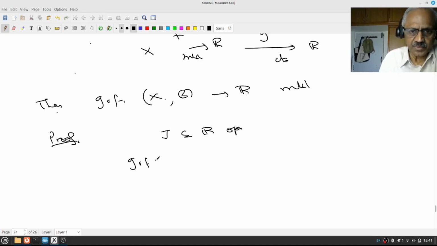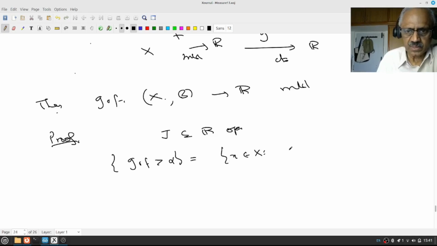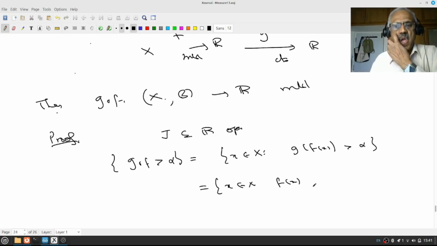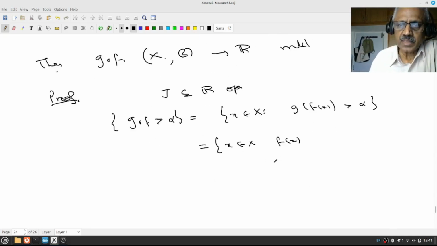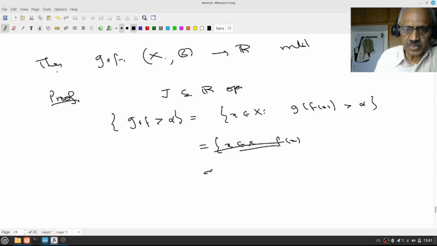The set where g composite f is greater than alpha is the set of all x in X such that g of f(x) is greater than alpha.